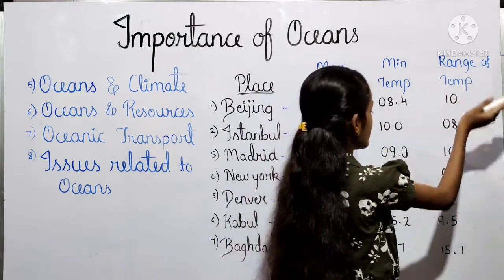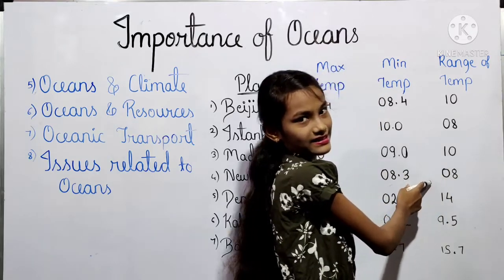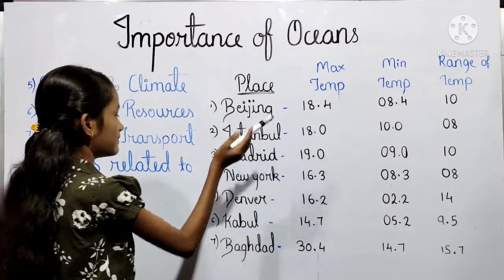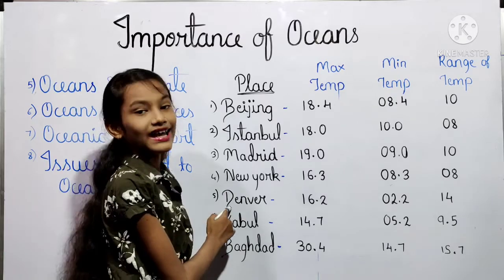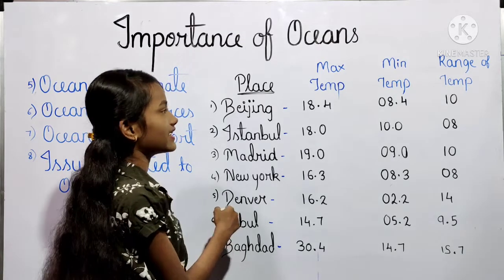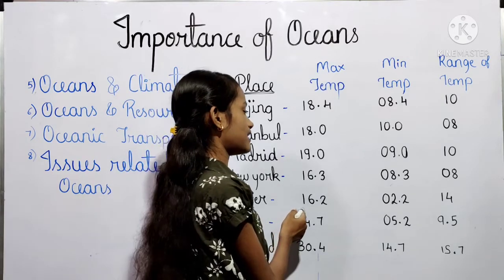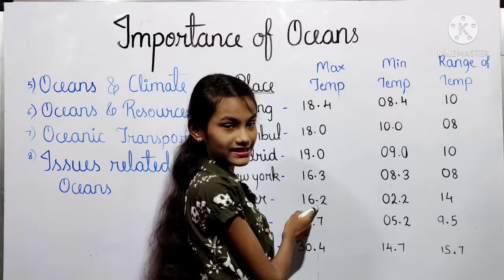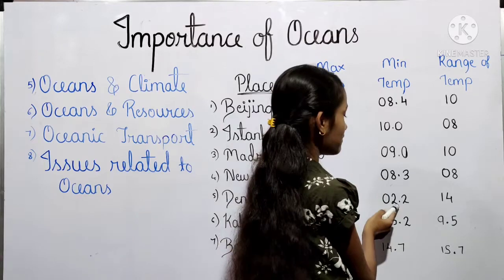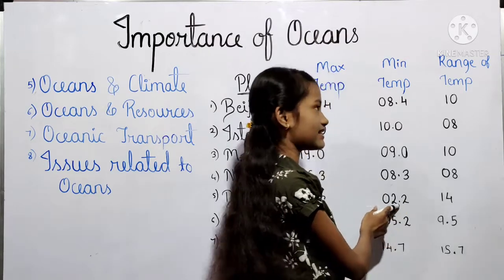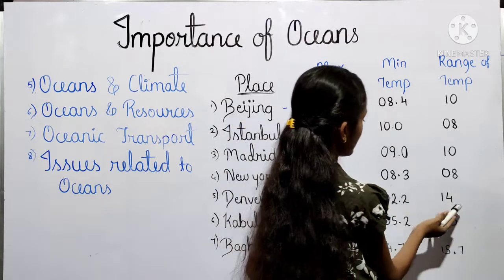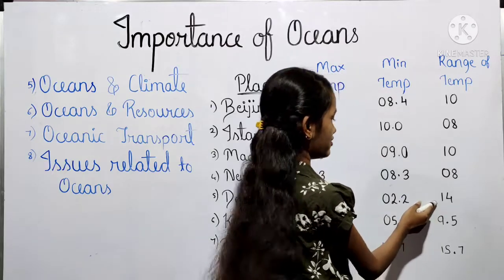So here the range of the temperature will be 8 degrees Celsius. Now the name of the place is Denver, and this Denver place is situated in the country of United States, and its maximum temperature is 16.2 degrees Celsius and its minimum temperature is 2.2 degrees Celsius, and its range of temperature will be 14 degrees Celsius.